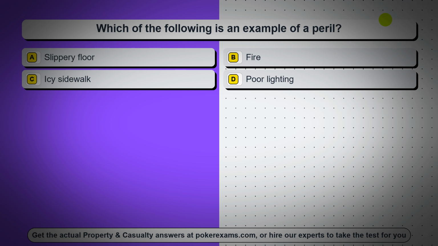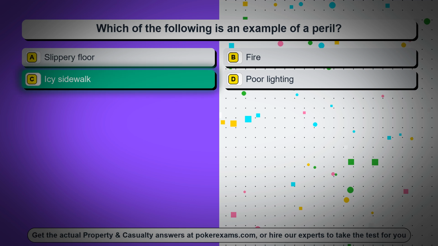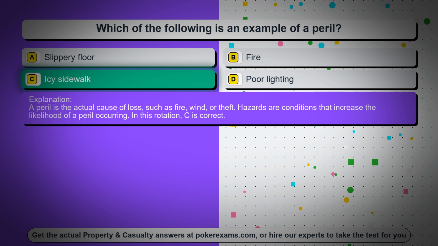Option A, slippery floor. Option B, fire. Option C, icy sidewalk. Option D, poor lighting. The correct answer is option C, icy sidewalk. A peril is the actual cause of loss, such as fire, wind, or theft. Hazards are conditions that increase the likelihood of a peril occurring. In this rotation, C is correct.